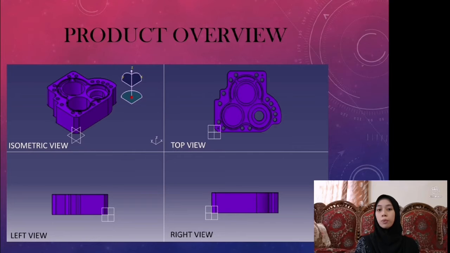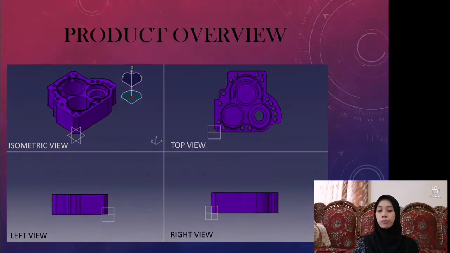This is the overview of the product that will be produced after machining process is complete. It has isometric view, top view, right view and left view.